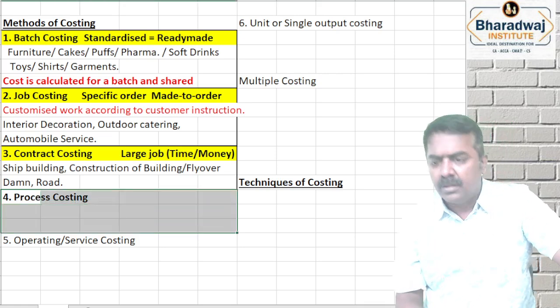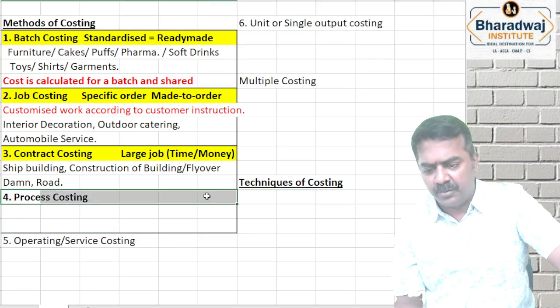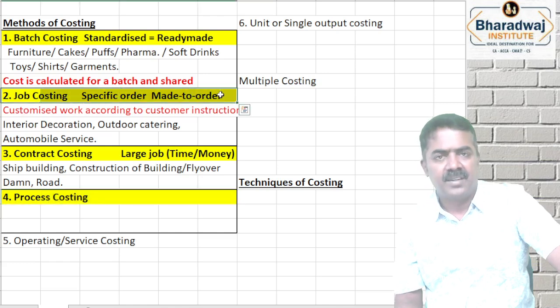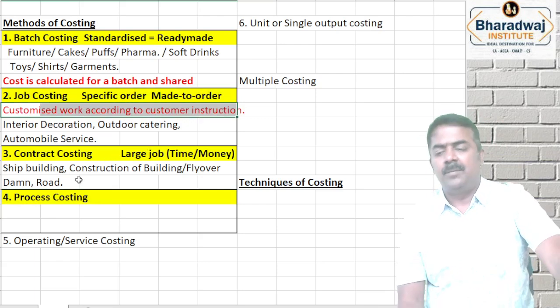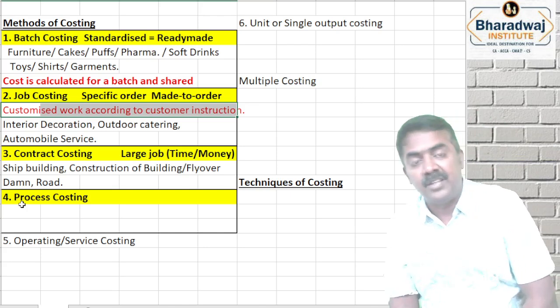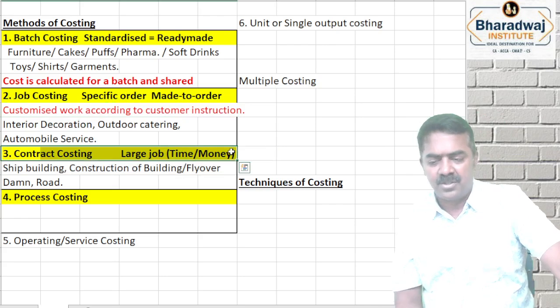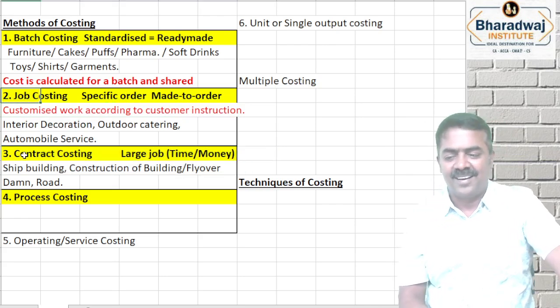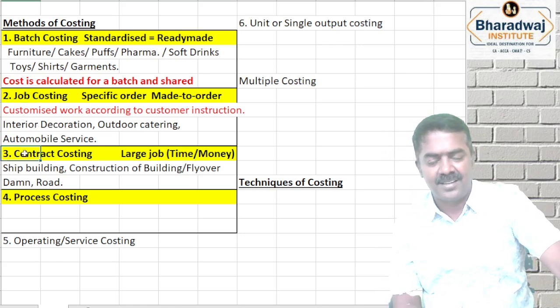Very simple. You ask for a water boat, a normal boat, a passenger boat for 10-15 people to travel; that will come under job costing. You give the instruction, and according to it I manufacture and give it to you. I'm building a ship for you, it will take 3-4 years of time. So that will come under which one? Contract costing. So simple. Job is a small contract, contract is a large job. Job is a small contract, contract is a large job.